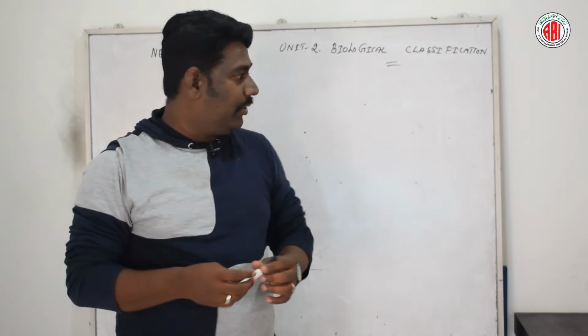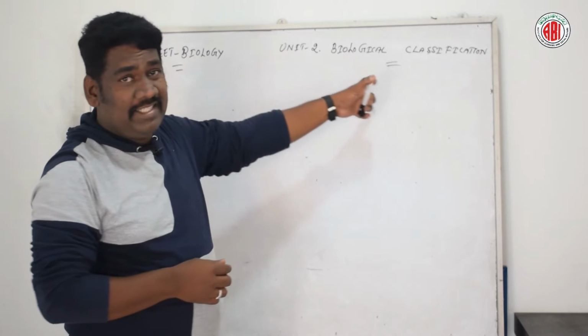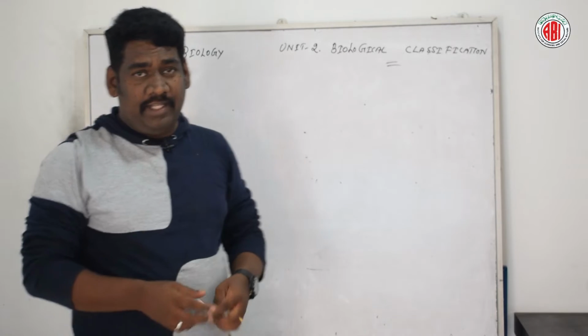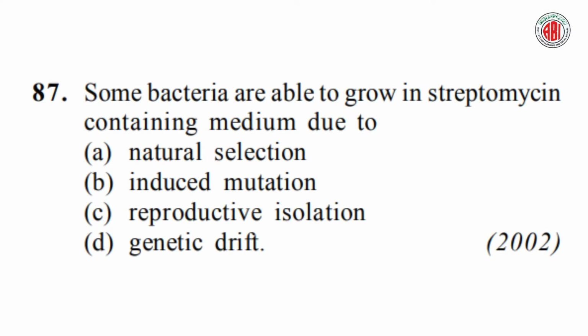In that category, today we are going to discuss NEET biology, unit 2, biological classification, examiner practice questions. So let's get started. Let us talk about the next question, question number 87. Look at this question, guys.